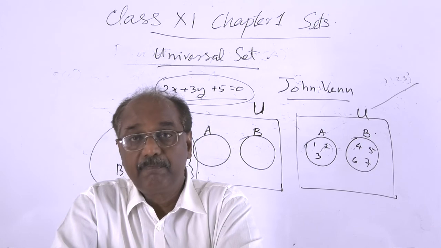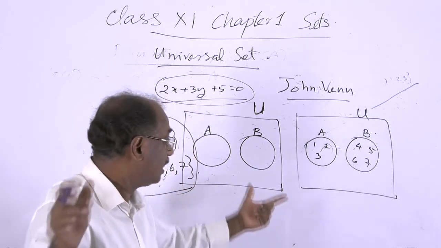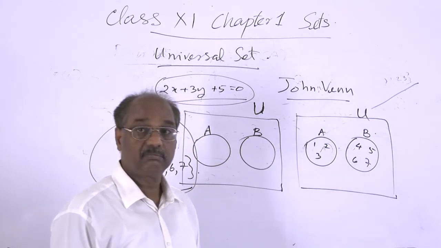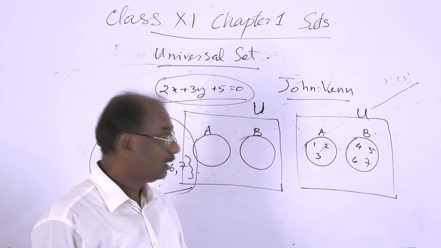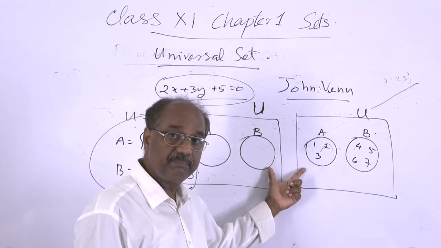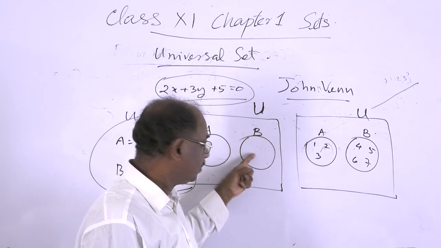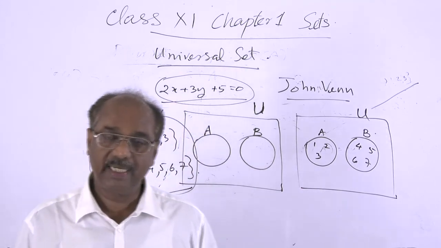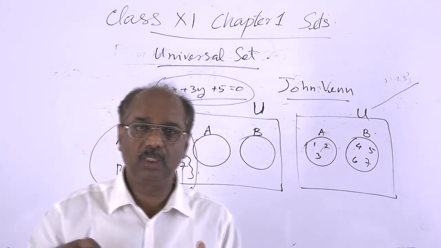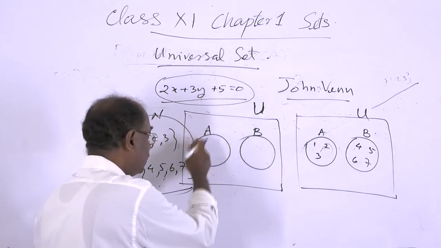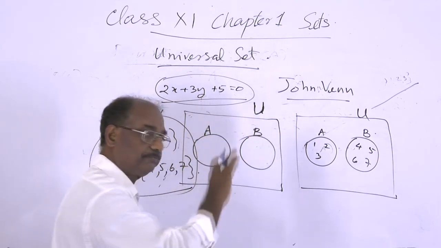In the Venn diagram, as this is called, we usually do not express its elements; we only express the set as a whole by closed circles like this.